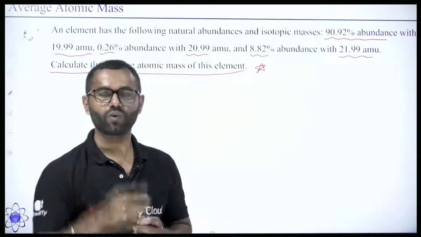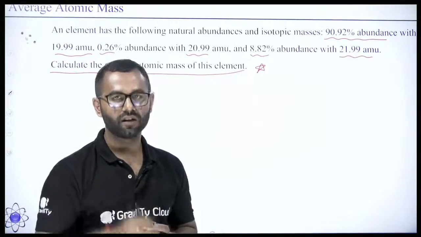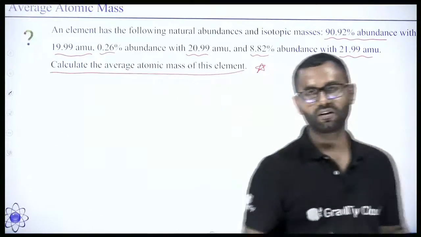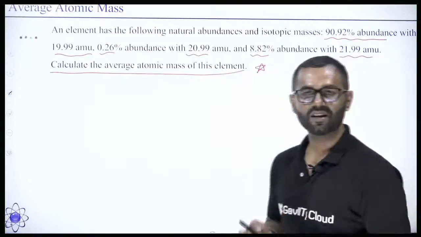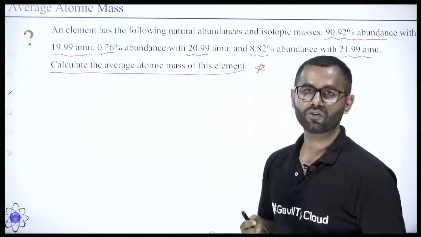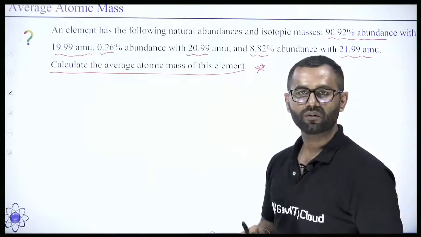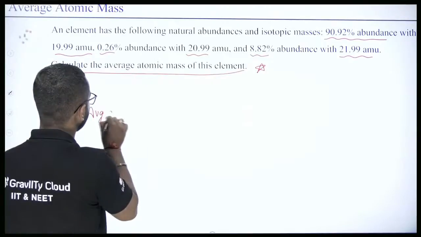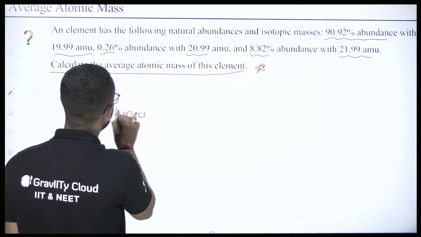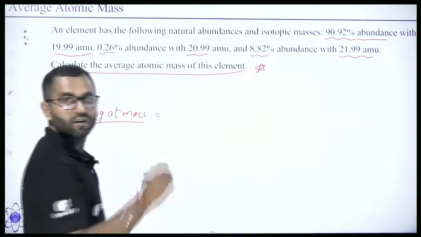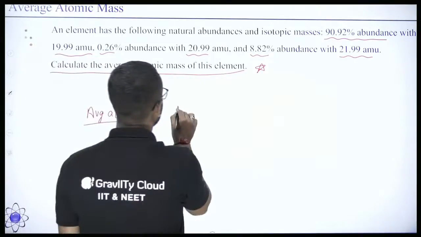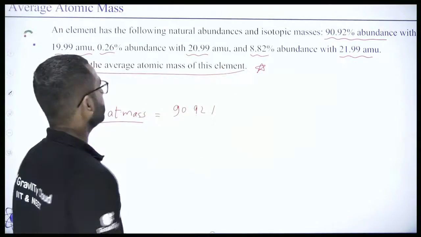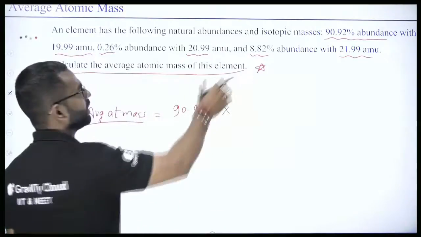In the case of chlorine, we had two isotopes. In this case, we have three isotopes. Simple difference. So here also you will apply the same formula. It will be average atomic mass is equal to 90.92% into its atomic mass.